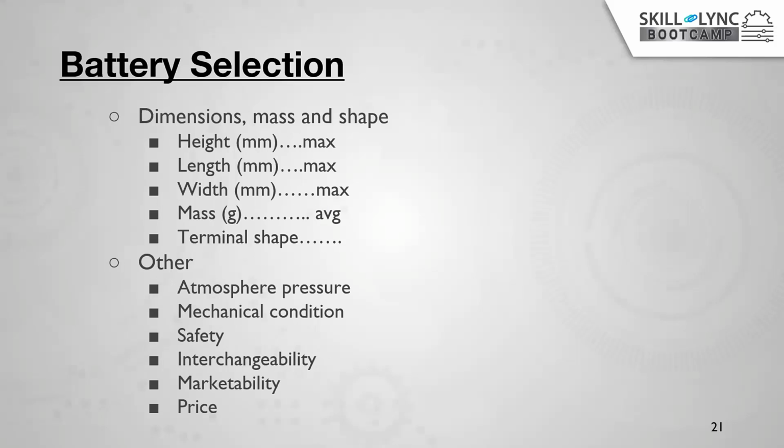And another factor is dimension, mass, and shape. If you take a very large battery, the entire battery itself is going to occupy your car, so there is no place for the passengers. Okay. So for that purpose, we require a small battery with high energy density. During that process, you need to take care of the height, the weight, and the mass of that battery. Because if the battery has more mass, then the vehicle speed will be reduced. Right?